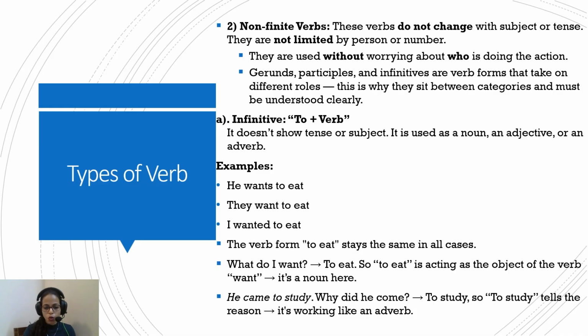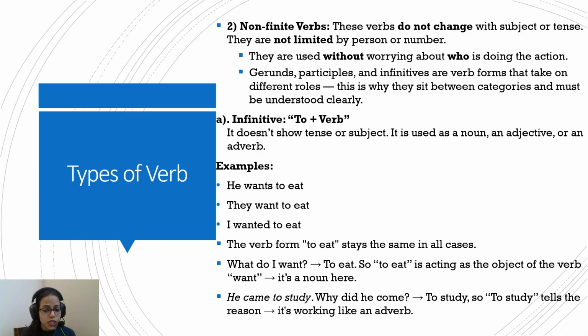So we will just see what these are. It's very easy to identify them. First category, infinitive. If you see the word to attached to the verb, it's an infinitive. It doesn't show tense or subject because of course it's a non-finite word. It is used as a noun, an adjective, or an adverb in a sentence. Let's see how it works. He wants to eat. They want to eat. I wanted to eat. Now we see that the number or tense is changing, but the infinitive, to plus verb, to eat, remains the same in all three statements.